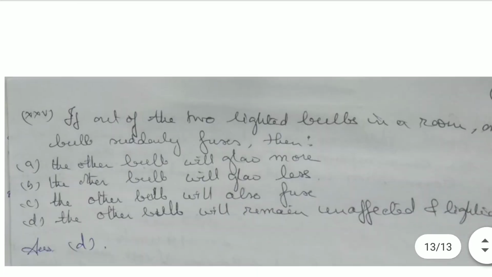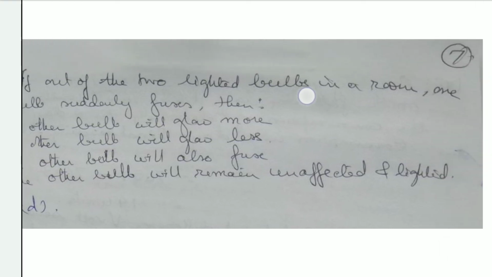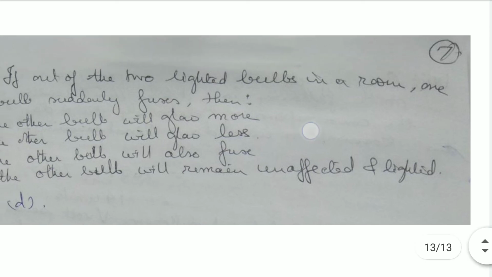If out of the two lighted bulbs in a room, one bulb suddenly fuses, then the other bulb will glow. The other bulb will remain unaffected and lighted because they are connected in parallel. In the household circuit, the connections are in parallel, so if one of them goes wrong, the others will remain unaffected.